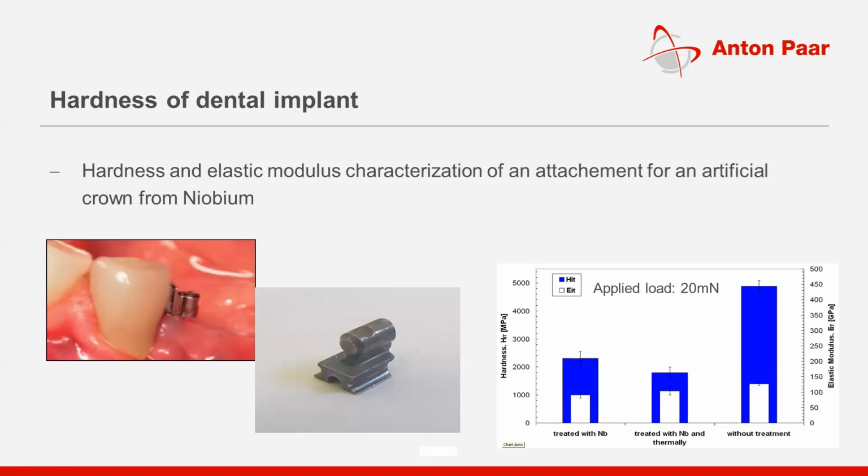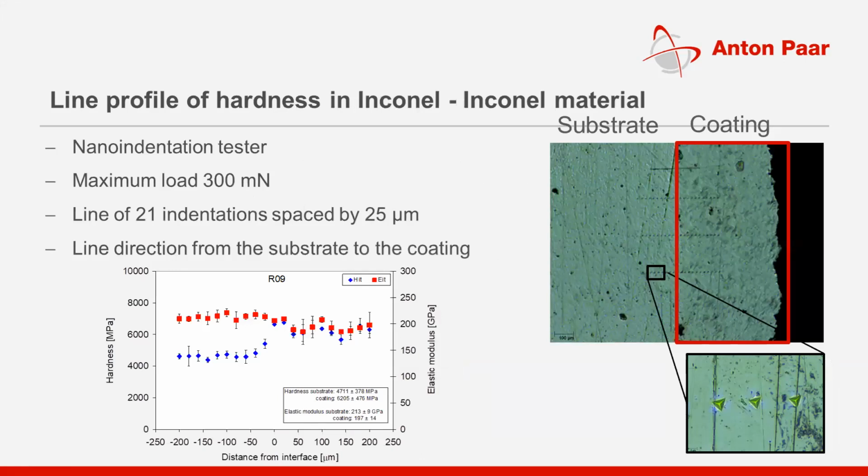My test condition is the same. My testing condition, the loading condition, is the same, only the processes are different, which reflects a different hardness value for the given sample. This is how you can do comparative studies and come up with properly optimized processes to achieve specific characteristics. Here's another example where you have a coating and then you will be able to see the effect of substrate and coating here.